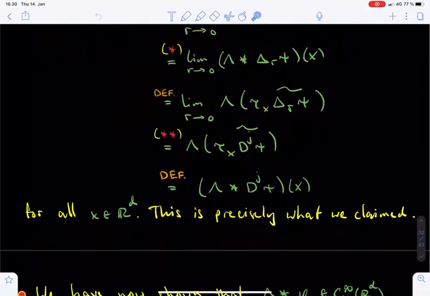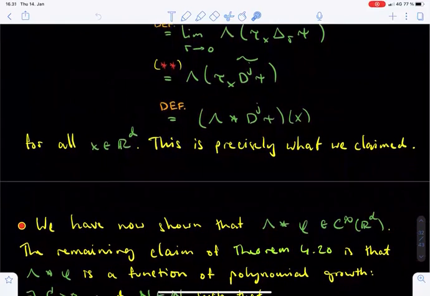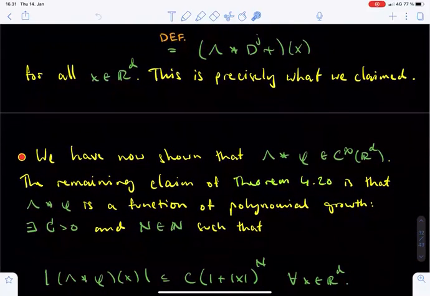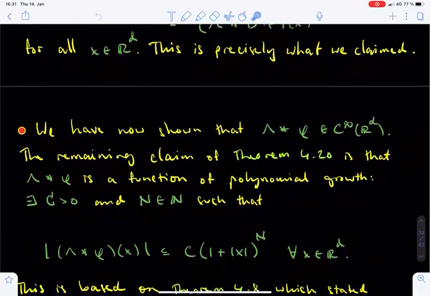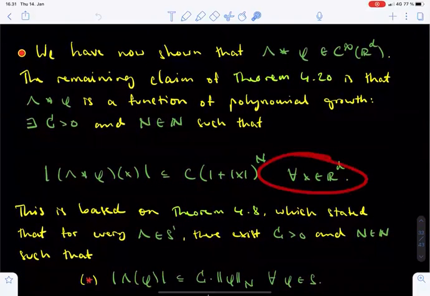This completes the first part of the proof of theorem 4.20 and in particular shows that the convolution between lambda and phi is an infinitely differentiable function on R^d. In particular, as a very weak but useful corollary, the convolution is a Lebesgue measurable function on R^d. We then turn to the second part of the proof, where we claimed that the convolution is a function of polynomial growth. In other words, there exists a positive constant c and a natural number n, such that the absolute value of the convolution evaluated at x is bounded from above by c times (1 plus the norm of x) to the power n for all vectors x in R^d.